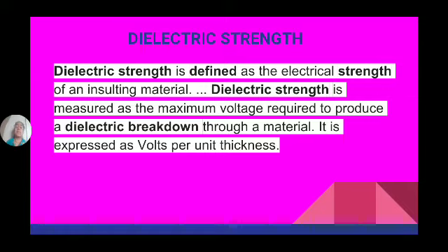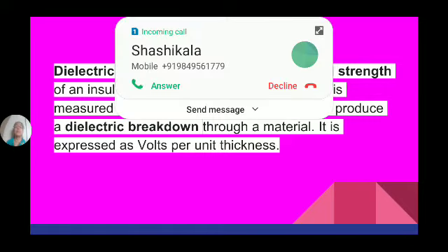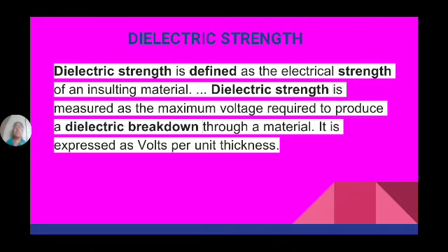Now insulators. The materials which don't allow electrons to pass through them are known as insulators. For example, wood, plastic, mica. And insulating materials are known as dielectric materials.